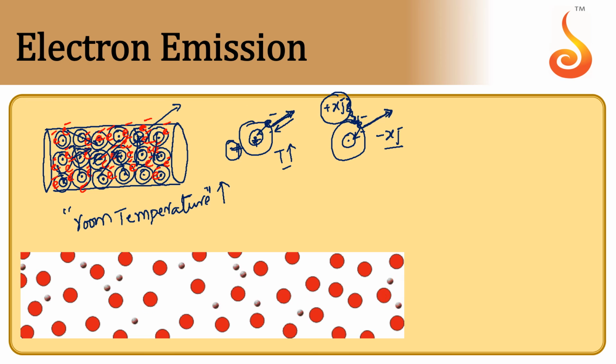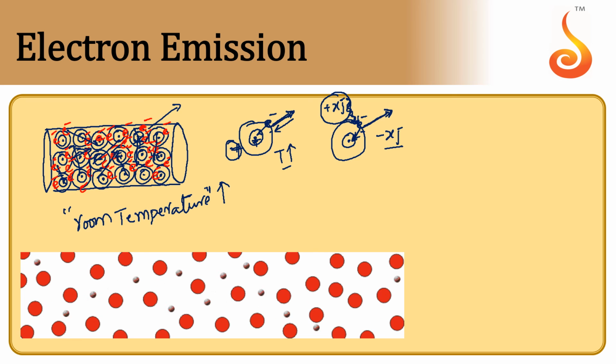For every metal the work function varies, depending upon how strongly the electrons are bound by the nucleus of the atom. Every metal also has some threshold frequency. We will discuss this in the later part. Removing an electron by doing external work is called electron emission, and the work we do externally to remove that electron is called the work function.